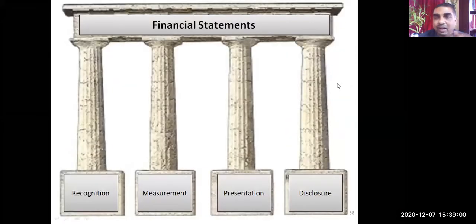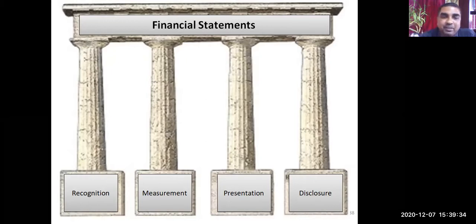Now, as I told you right now, the financial statement is prepared by whom? Whose responsibility is it? It's the management's responsibility. Most of you must know that when you see a financial statement, there are four pillars to it.